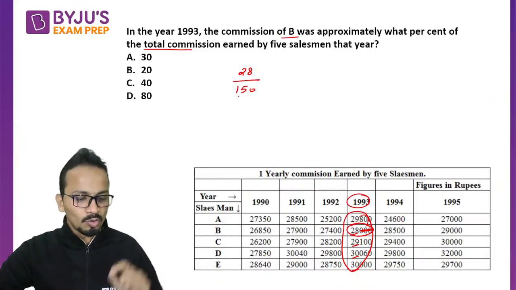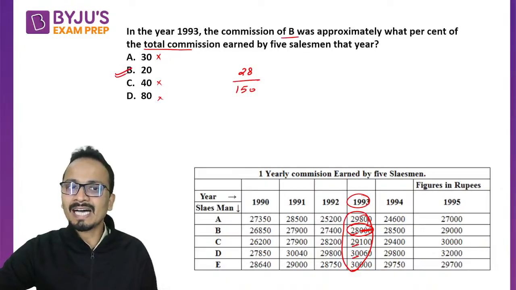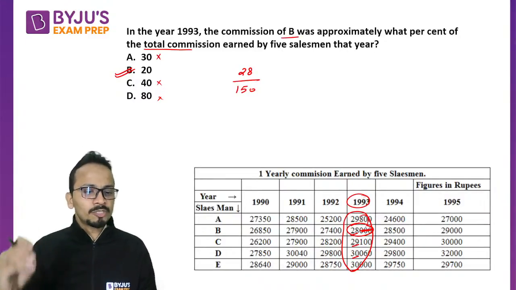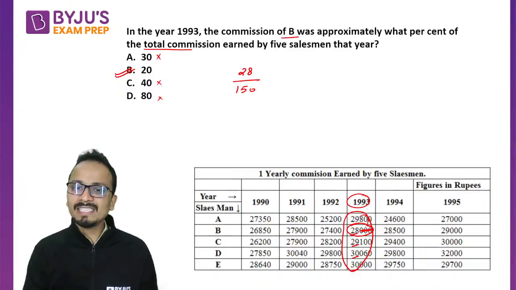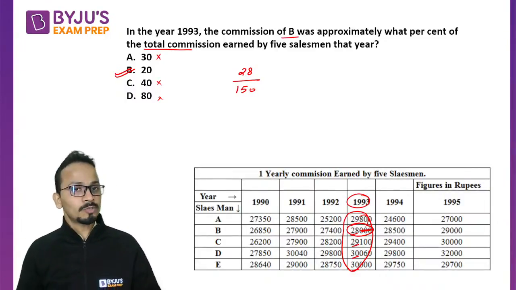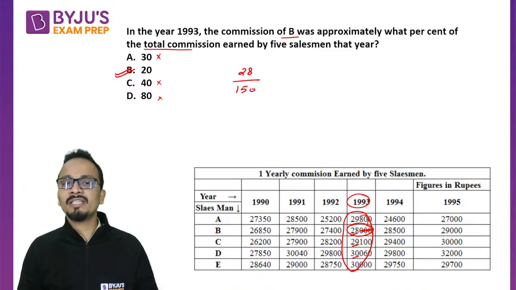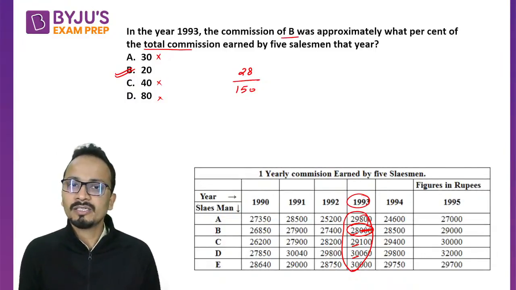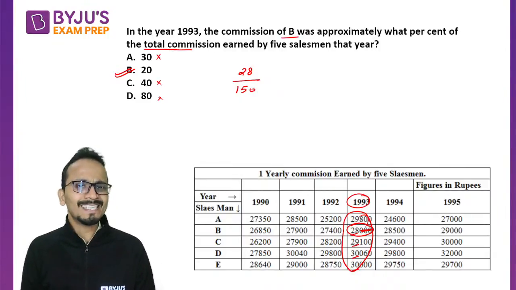Okay. Now, which option will you mark here? Now, it cannot be 30%, it cannot be 40, it cannot be 80. So the nearest answer here is 20%. Now, what we can see is the options being favorable to us will make it very easy to select one of the options. So options were favorable, they were very far away from each other. And this is what happens in the questions of SNAP. All right. So answer was option B, 20%. Okay. So there were only 2 questions in this set.